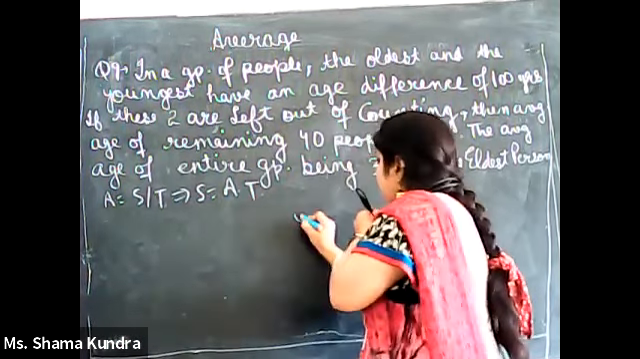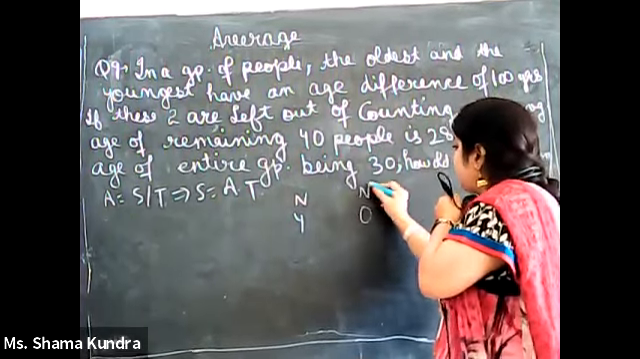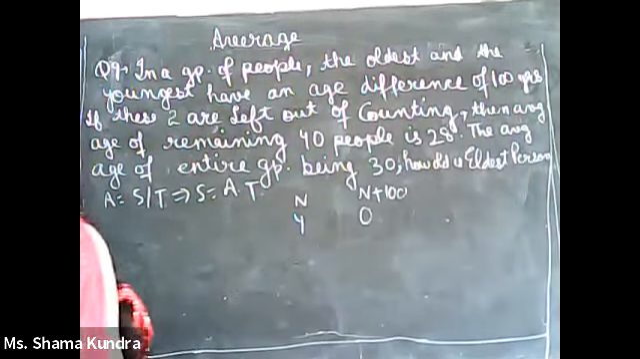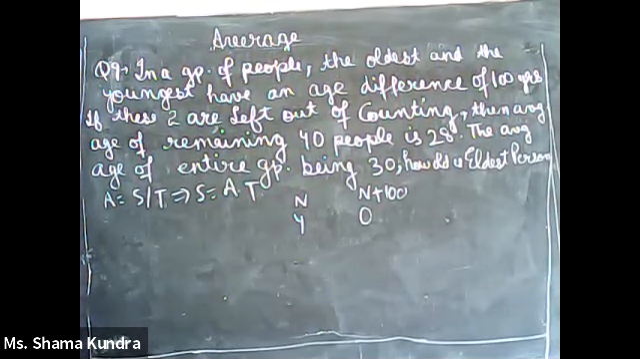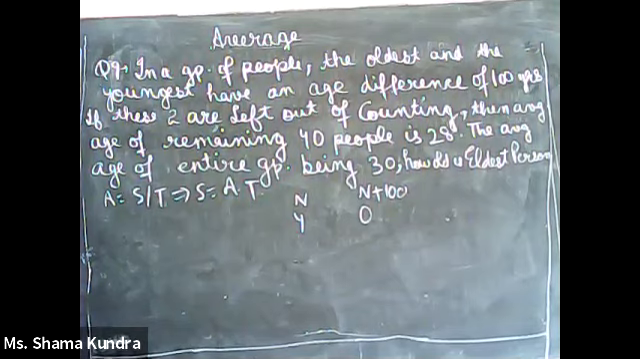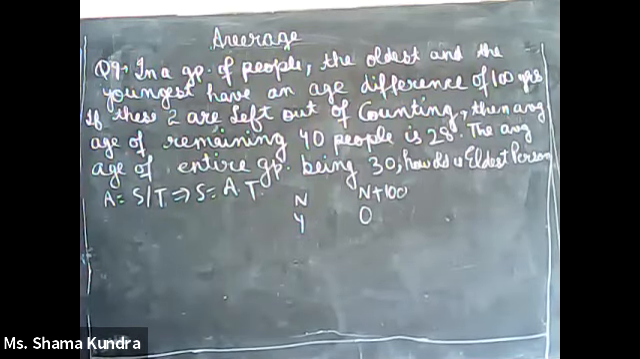Let the age of the youngest be n. So the age of the oldest will be n plus 100 according to the first statement. If we leave these two out, the average age of the remaining 40 people is 28. That means if these two are excluded, 40 people are left, so the total in the group is 40 plus youngest plus oldest, that is 42 people. 42 people are in the group.